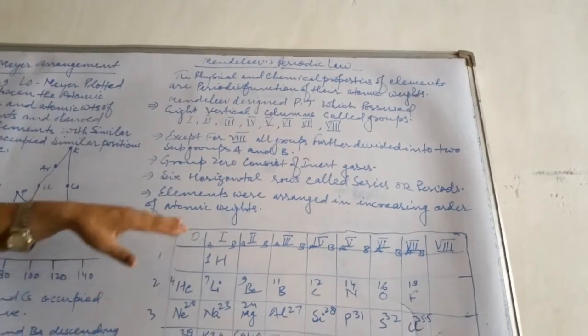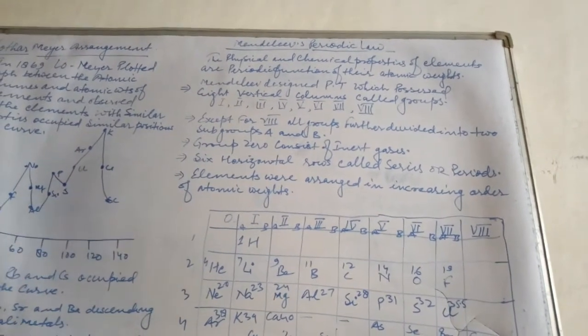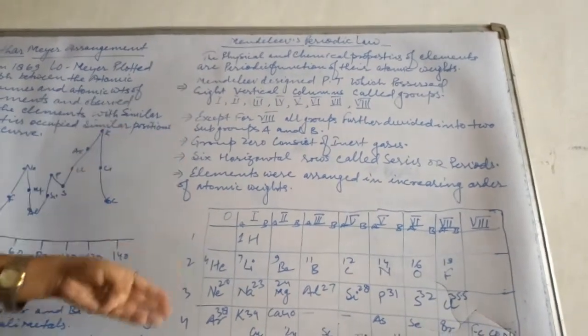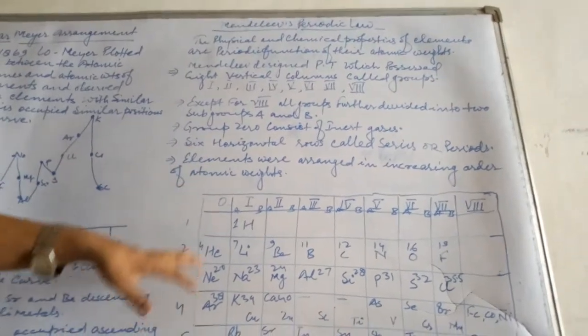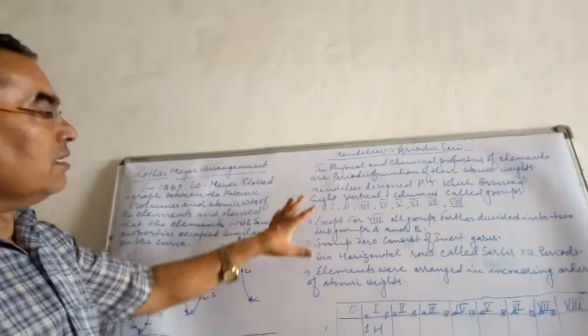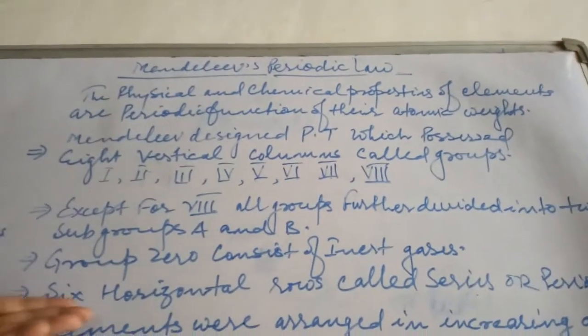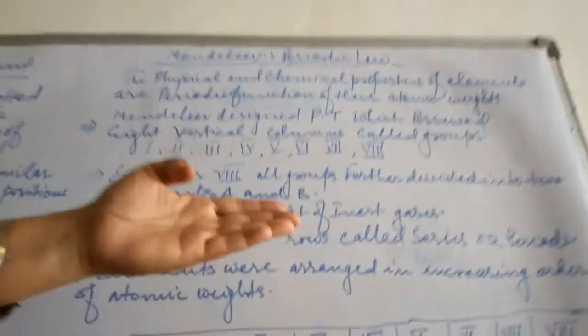And even before the first group there was a vacant group which was considered the zero group, and finally after the discovery of the inert gases, they were placed in that particular group. It was plotted in Mendeleev's periodic table, and there were 6 horizontal rows called series or periods.